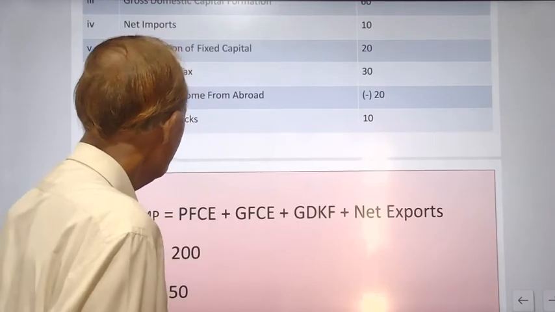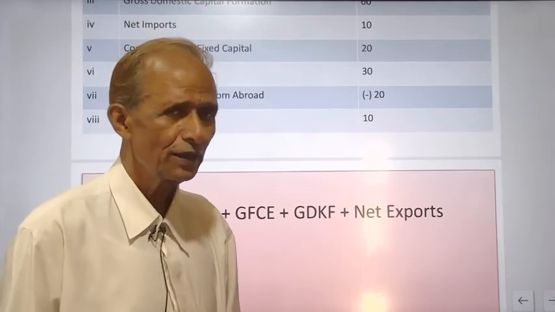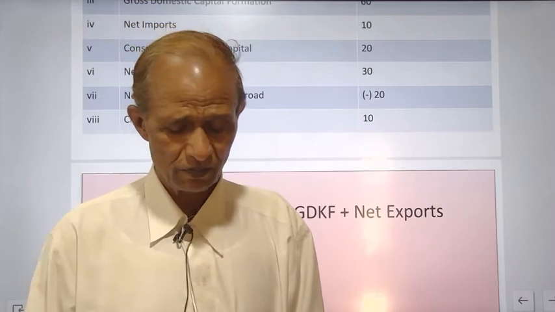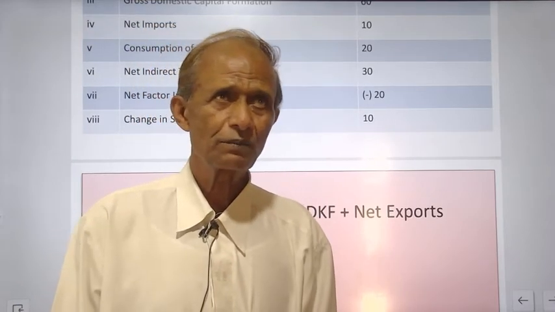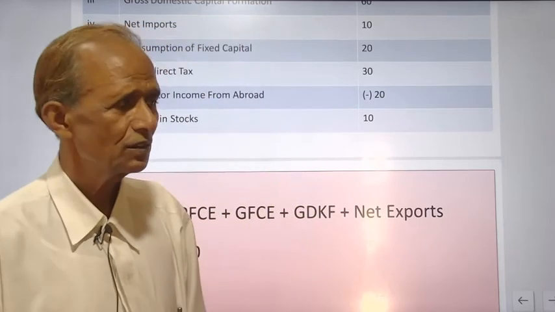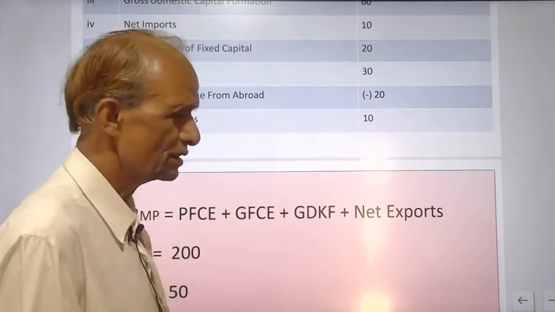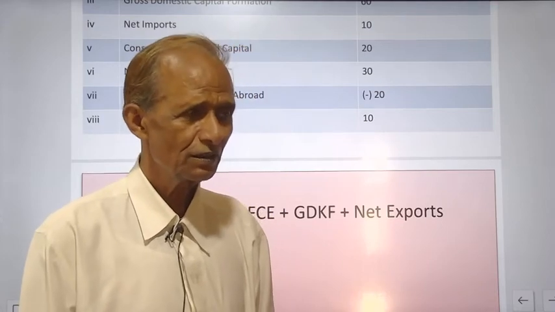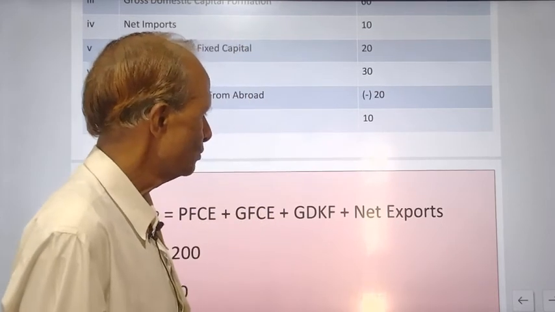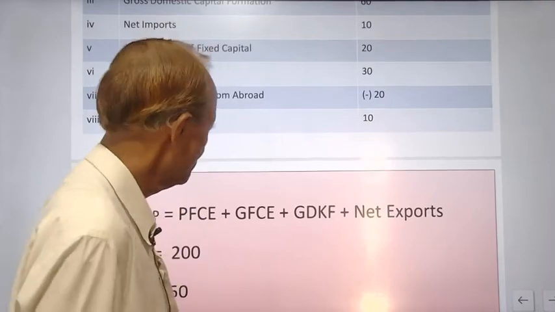Now GDP MP is equal to private final consumption expenditure plus government final consumption expenditure plus gross domestic capital formation plus net exports.